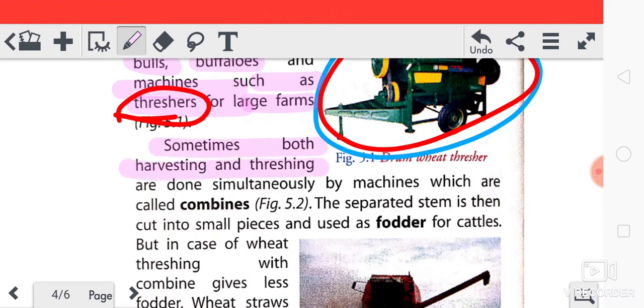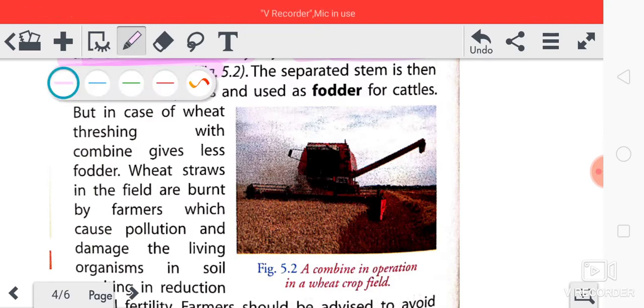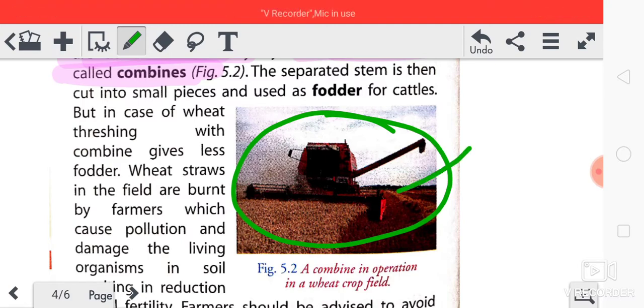Then some machines are there which do both harvesting and threshing simultaneously. Harvesting also means katai, fasal ki katai in Hindi. That is harvesting. Harvesting and threshing, separating of crops, both are done simultaneously by machines which are called combines. These are called what? Combines. Okay, so this is your big machine. They harvest also and they separate also. So this is called combines.